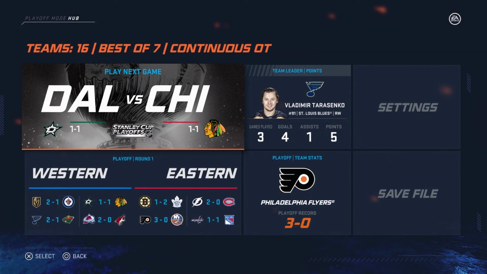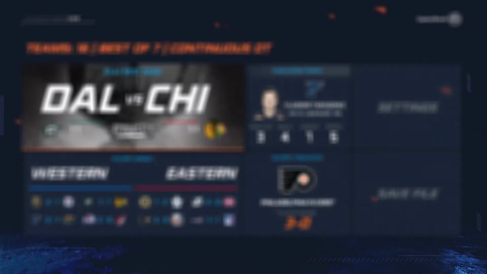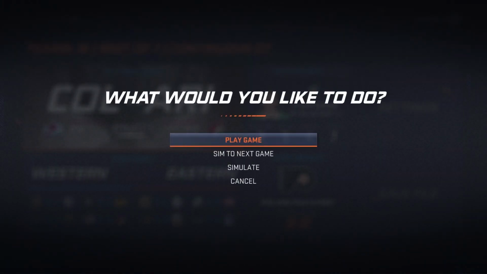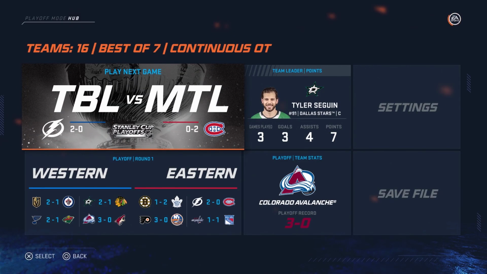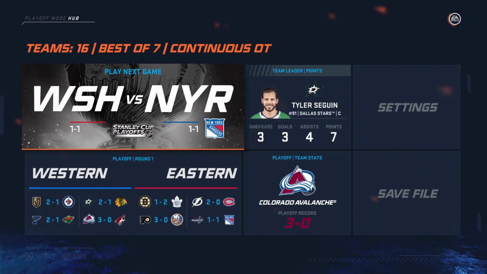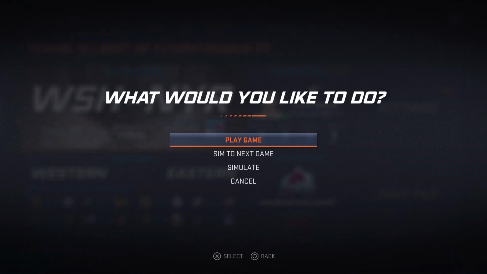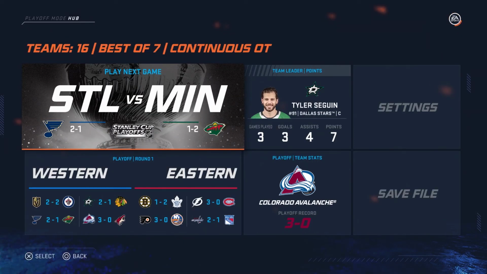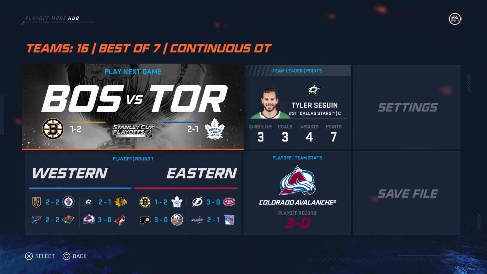And Philly, they go up 3-0. They are looking very, very deadly right now as they're just absolutely bombshelling the New York Islanders. Sagan had a big game here against the Chicago Blackhawks, getting them a big victory. Colorado, they're also going up 3-0 in the series. And same with the Tampa Bay Lightning. It just seems like Montreal just cannot get a break right now. They beat up the Pittsburgh Penguins, and then they went right up against the Tampa Bay Lightning, and they have struggled ever since. Vegas versus the Winnipeg Jets, their series tied up at 2.